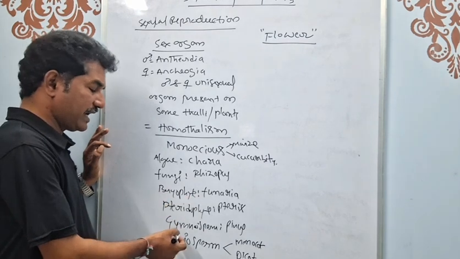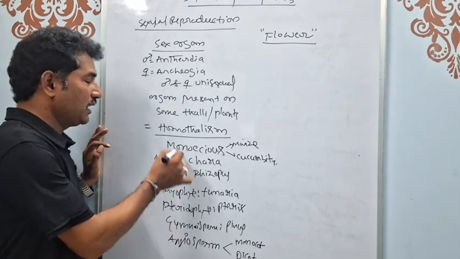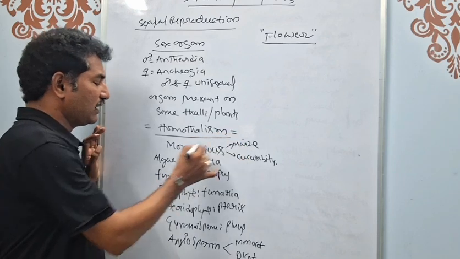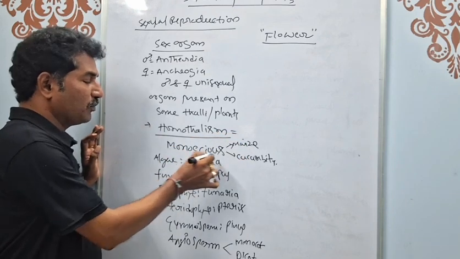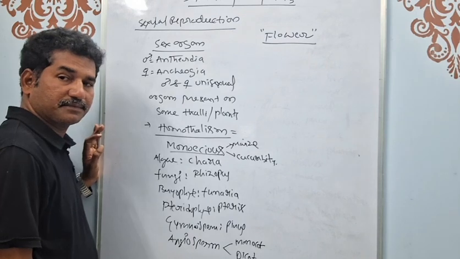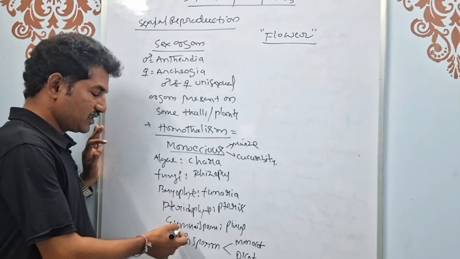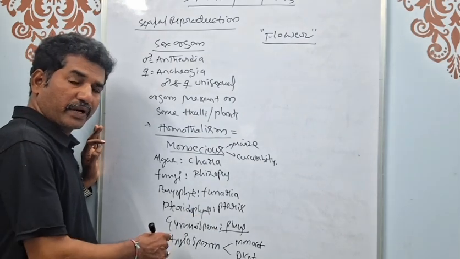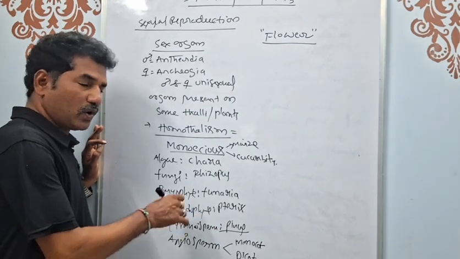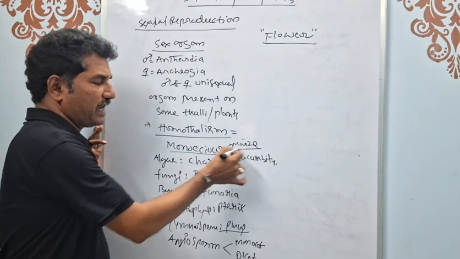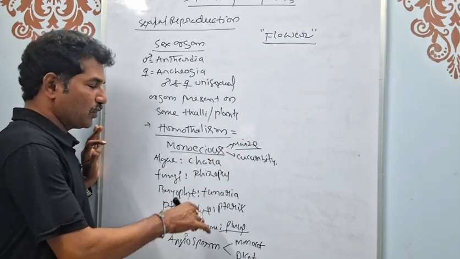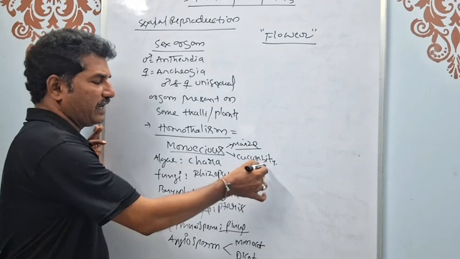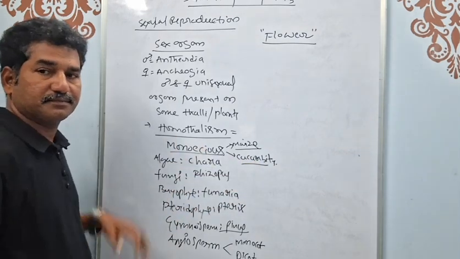In higher plants like angiosperms and gymnosperms, homothallism equals the monoecious condition. The monoecious gymnosperm is Pinus, the monoecious monocot angiospermic plant is maize, and the monoecious dicot plant is cucurbits.